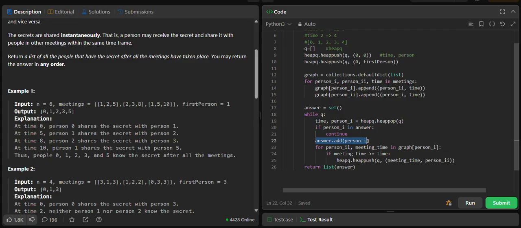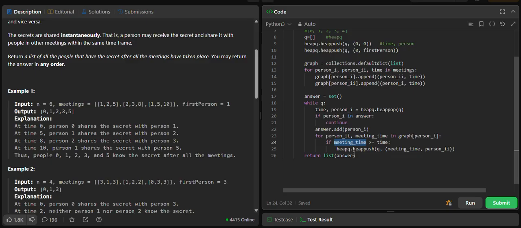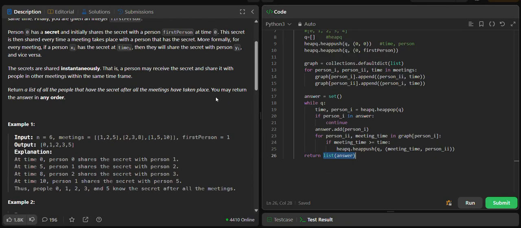And then we will add the current person to the answer, and go through each of the adjacent persons of the current person. And if the meeting time is greater than or equal to the current time, then we will add that to our heap queue, and this process will continue till the queue is empty, and finally we will return the answer in list form, because we have to return the answer in a list, not in a set, right?